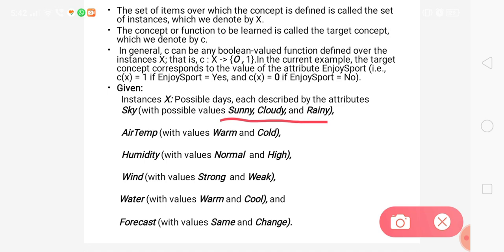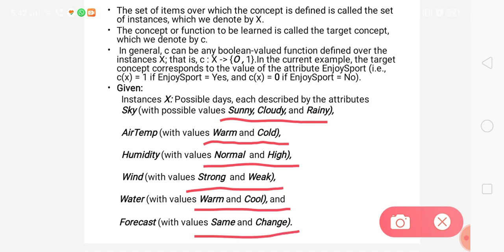For the second constraint, air temperature is warm or cold; humidity is normal or high; wind is strong or weak; water is warm or cool; and forecast is same or change. This last attribute depends on comparing with the previous day, or previous situation: is it the same or a change?